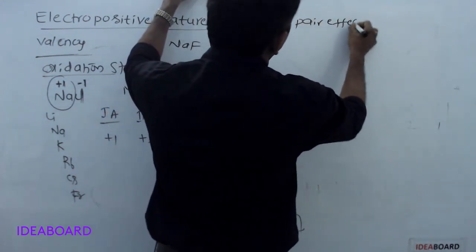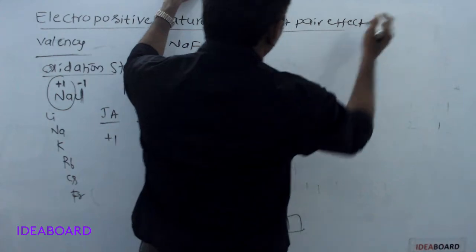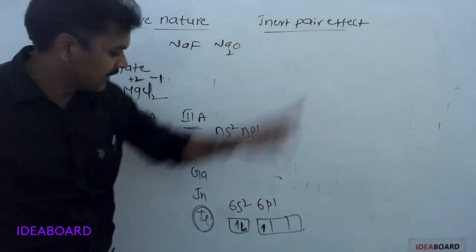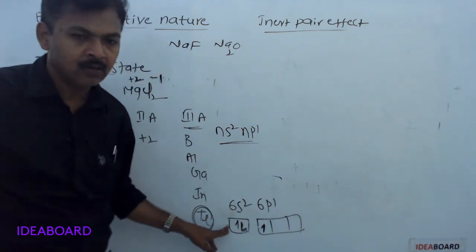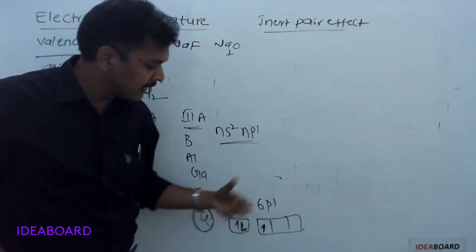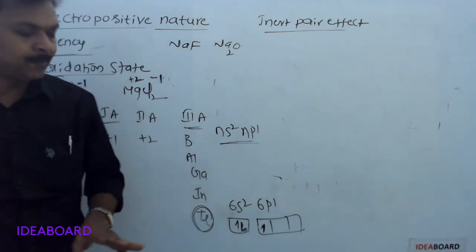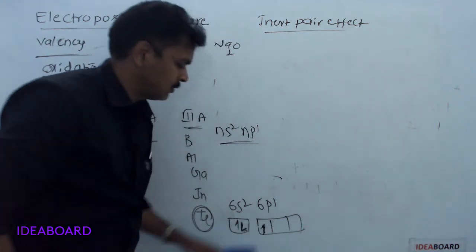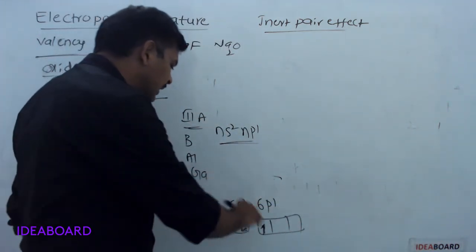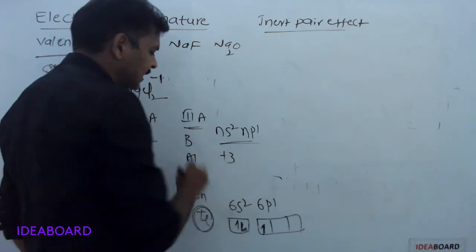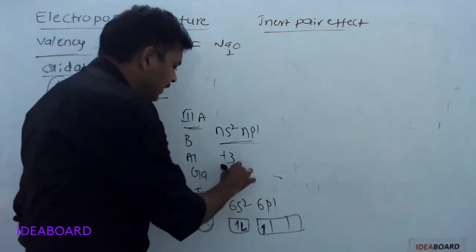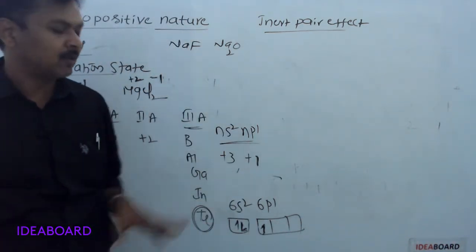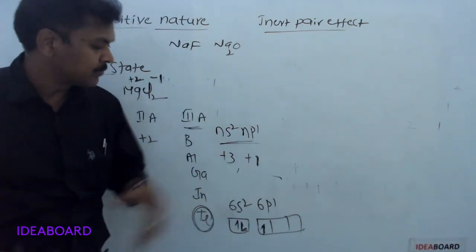Inert pair effect. Inert means lazy. This electron pair is a lazy pair. This electron pair has less tendency to participate in chemical reactions. That's why thallium has more tendency to use only the p electron. Only one p electron is there, so +1 is more stable. Third A group elements can exhibit +3, but for thallium, +1 is more stable. It can exhibit +3 also, but less stable. But the stable oxidation state is +1.